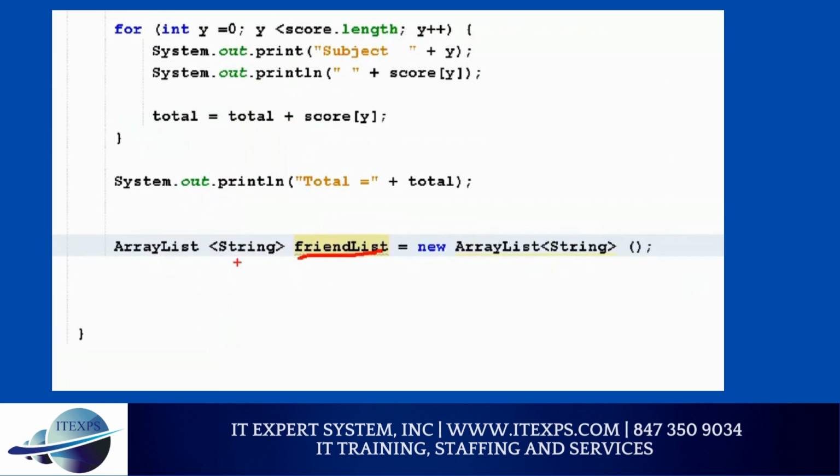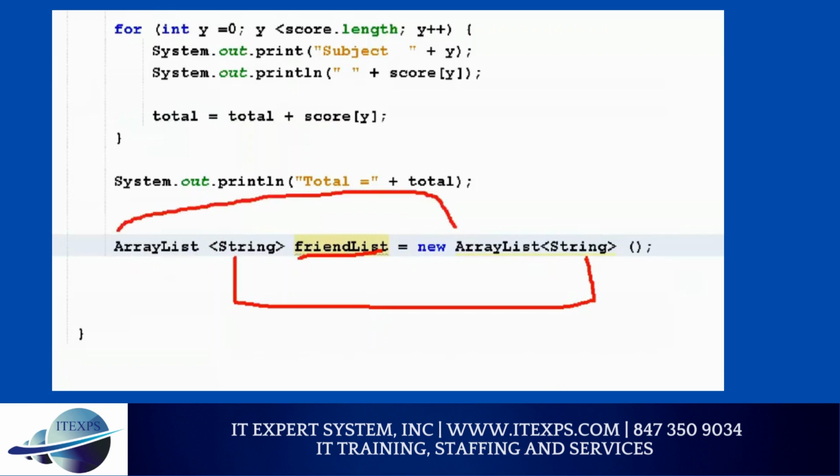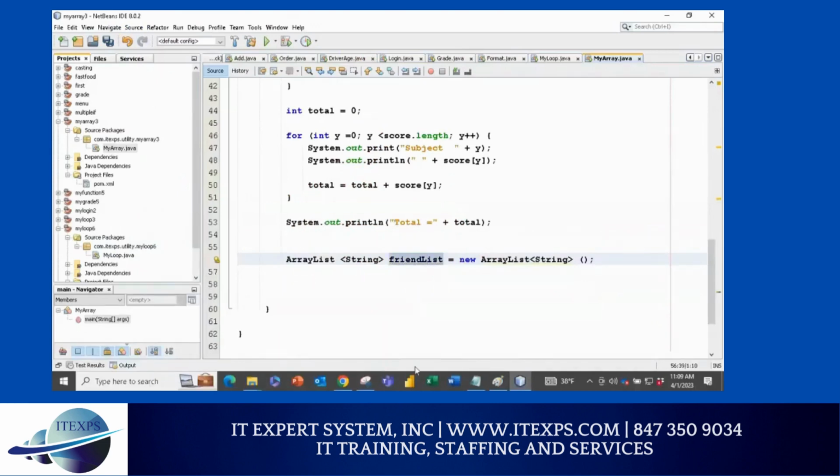So far so good. This and this are identical. I normally use ArrayList this way. Remember capital A and capital L, and I use friendList because the variable was already used, right? Very simple. Now use this item, and then you can add. You can say dot add and add a friend name. For example, my friend name is Mike. Then add again, and the second friend name is Kevin. Again add, and this is Ed. So I added 3 friends.